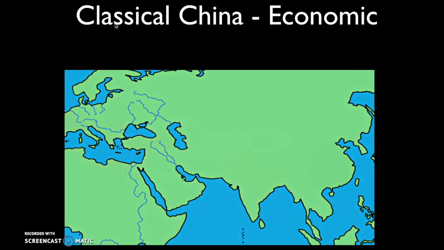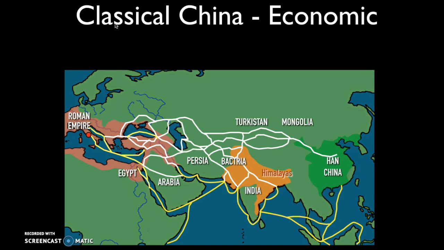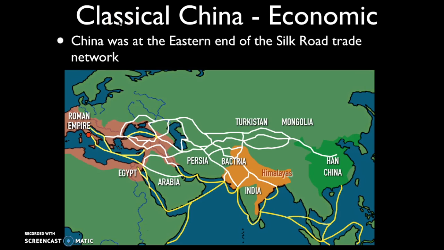It's during the classical era that China becomes connected really with the other major areas of Eurasia through a trade network known as the Silk Road. So Han China was the eastern end of the Silk Road trade network that connected China with India and Persia and the Middle East and the Roman Empire, which was the western end. And it was named the Silk Road, not because silk was the only item that was sold, but it was one of the primary items that was sold.